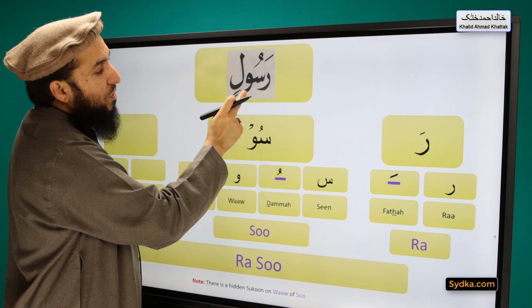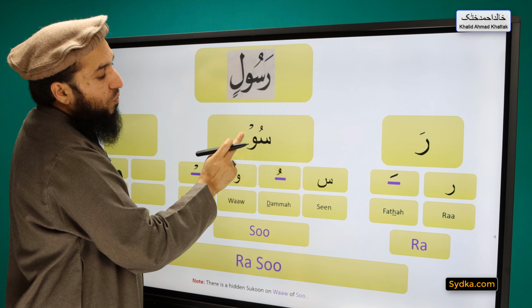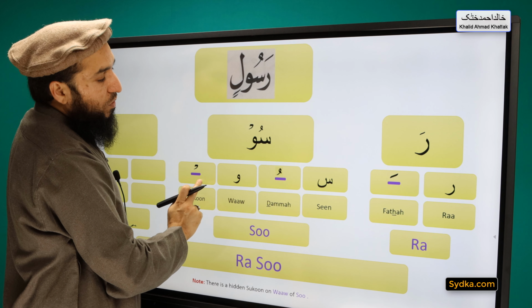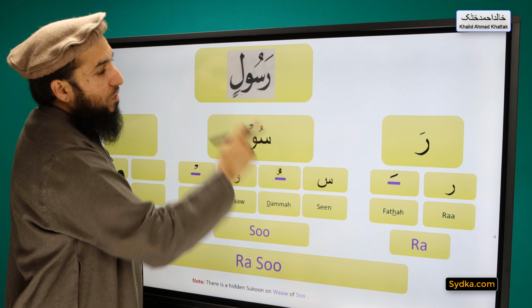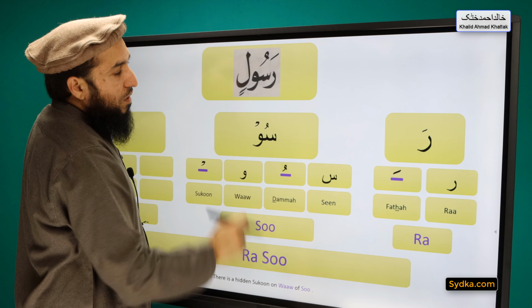Sin dhamma waw sakoon su, sin dhamma waw sakoon su. Combining these 2 syllables we have rasu rasu rasu.